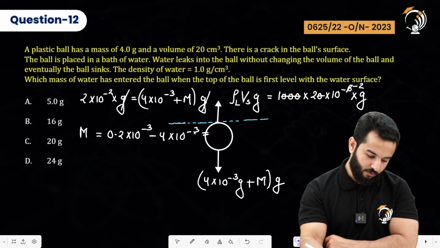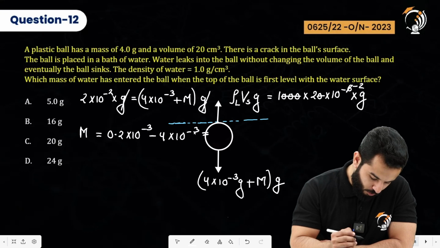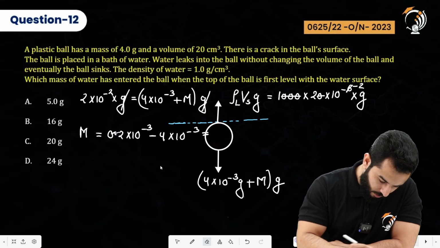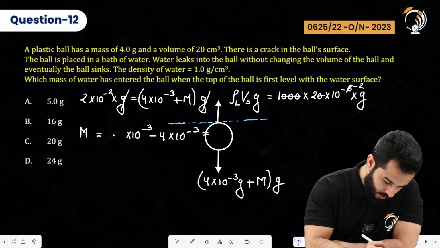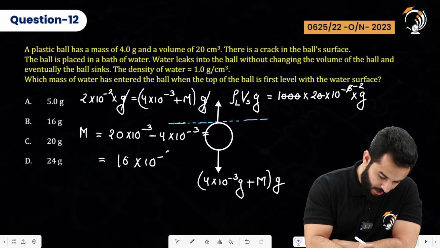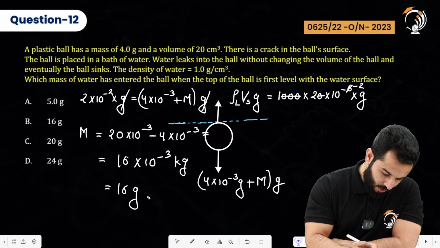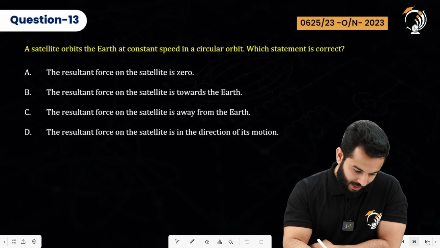Let me check if we have got everything correct. Yes, I think I have done it. Just one thing, if we have to convert it, this is going to be 20 times 10 to the power minus 3. So this will become 16 times 10 to the power minus 3 kilograms, which is nothing but 16 grams. So this is the correct answer. That is option B. Moving on.